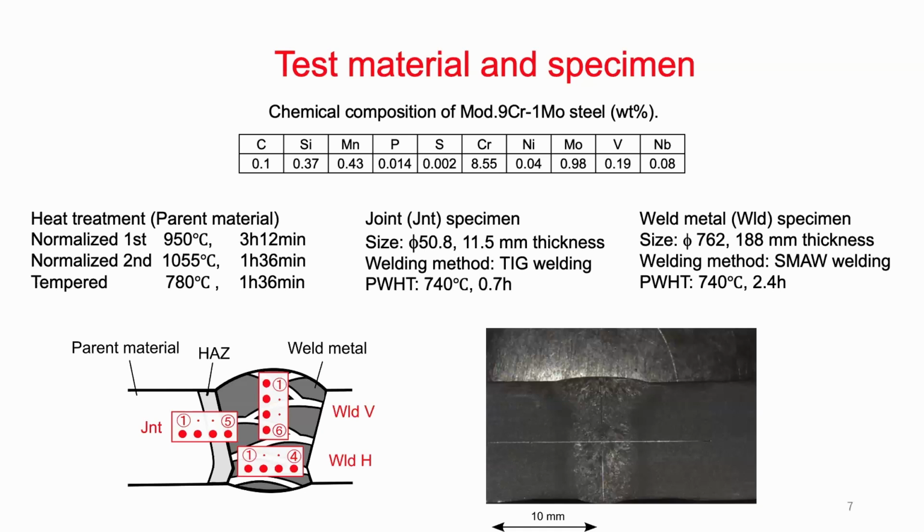I want to remind you that the joint specimen and the welded specimen have different heat treatments. The joint specimen had a very standard PWHT, post-weld heat treatment, 740 for 7 hours. But the welded metal specimen was a little bit overaged. So that specimen will give a little bit softer response.